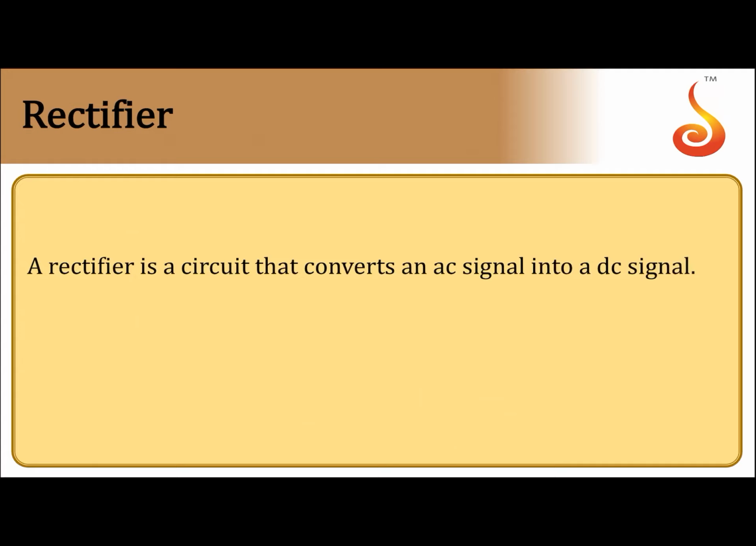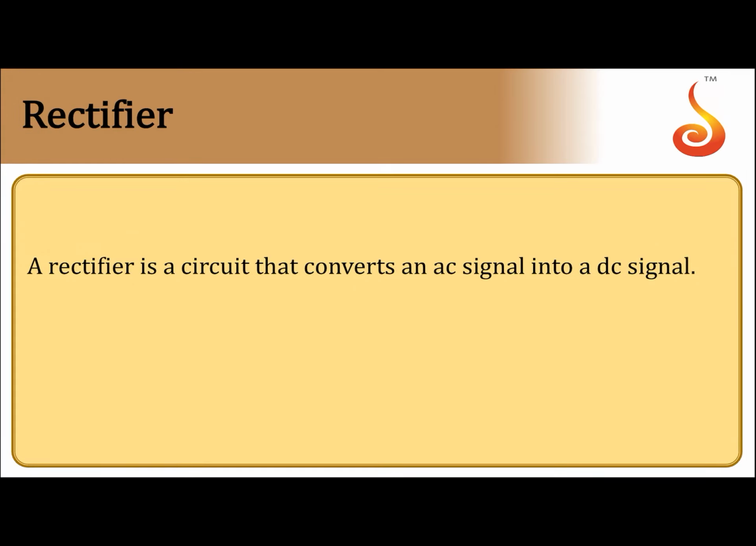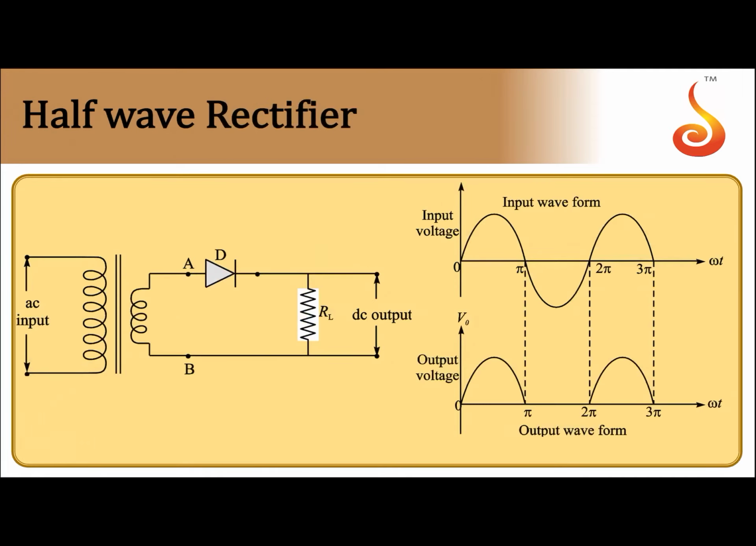Now coming to the next concept, that is the rectifier. We know that a diode conducts only in one particular direction. This property of the diode can be used to convert AC signal into DC. So a device or a circuit which converts AC to DC is called a rectifier. There are two kinds of rectifiers, half wave rectifier and full wave rectifier.